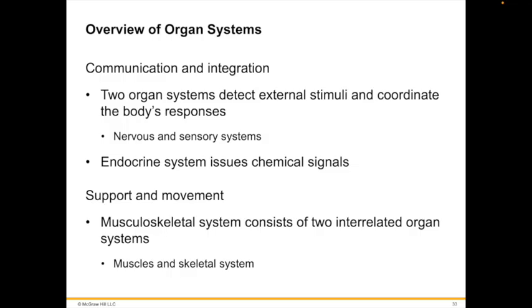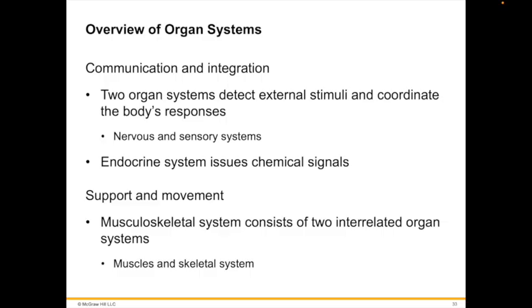So we have organ systems, and they'll be grouped as communication and integration, support and movement, regulation and maintenance, defense, and reproduction and development. First up is the nervous system, which contains the brain, spinal cord, nerves, and sensory organs. It detects internal sensory feedback and external stimuli such as light, sound, and touch. The information is collected and then integrated, then the appropriate response is made.